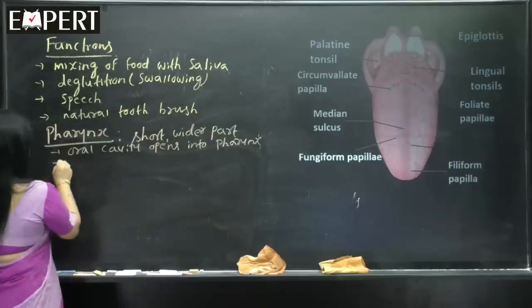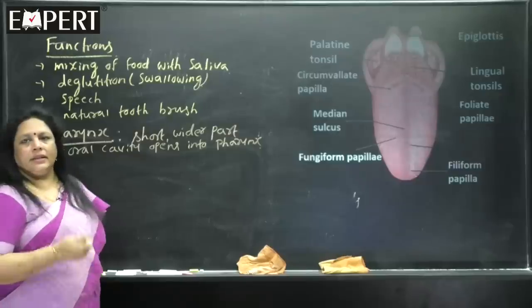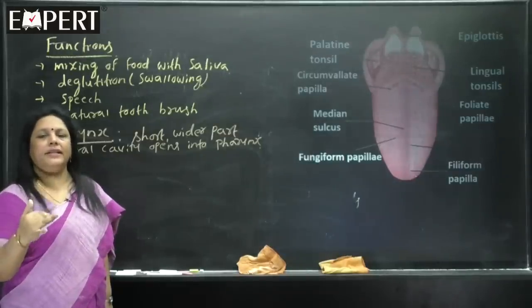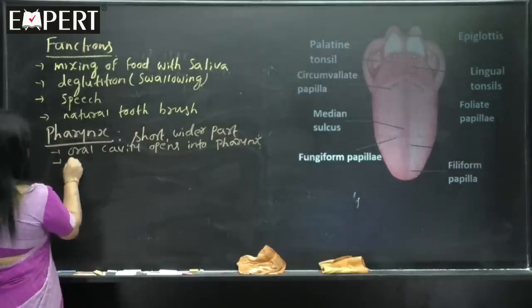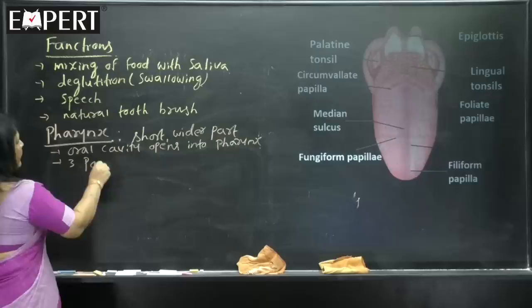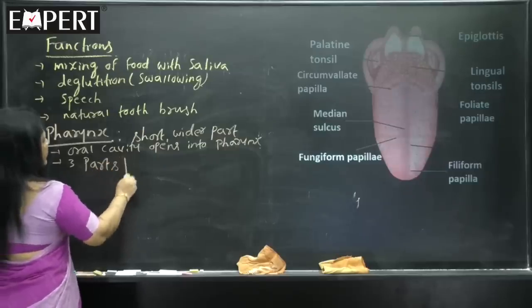See, pharynx is divided into 3 parts. In human beings, pharynx is divided into 3 parts.